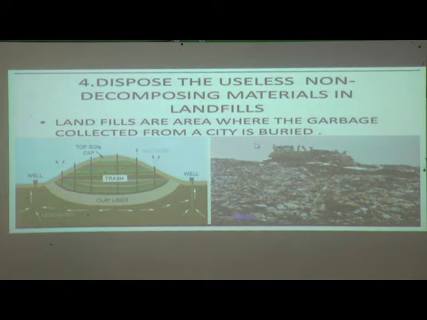That region or area is called a landfill. So landfills are areas where the garbage collected from a city is buried. Here you can see the municipality collected garbage, it throws that garbage in this area, and this area is known as a landfill.